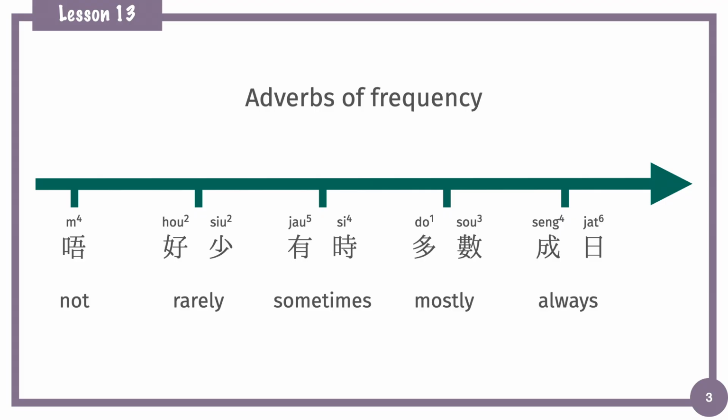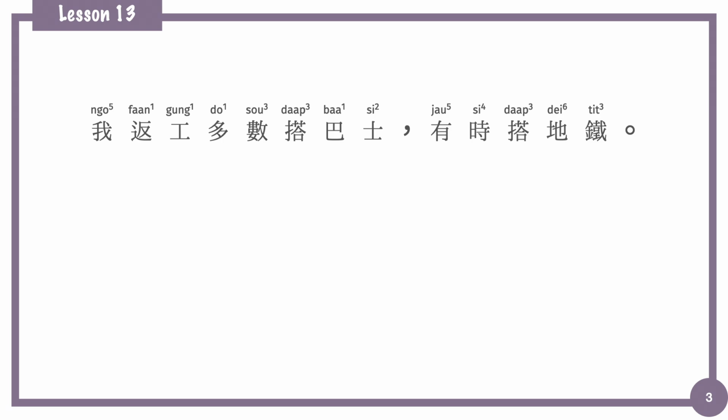Here are the common frequency adverbs we will use. If we are not doing the action, we can use 冇, and then 好少 means rarely. 有時 is sometimes. 多數 is mostly. 成日 originally means the whole day, so it can be always or often. Let's see one more sample sentence. 我返工多數搭巴士，有時搭地鐵. In this sentence, we have two frequency adverbs, 多數 and 有時. 多數 is mostly and 有時 is sometimes.